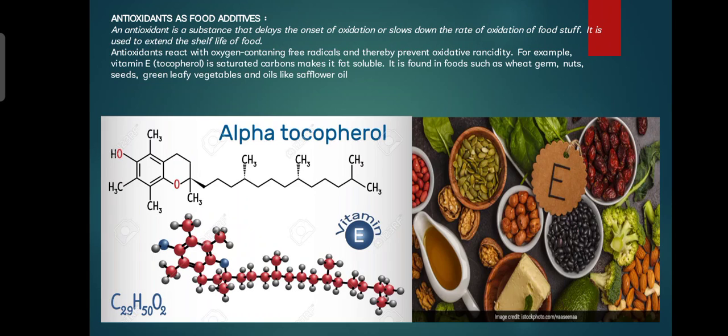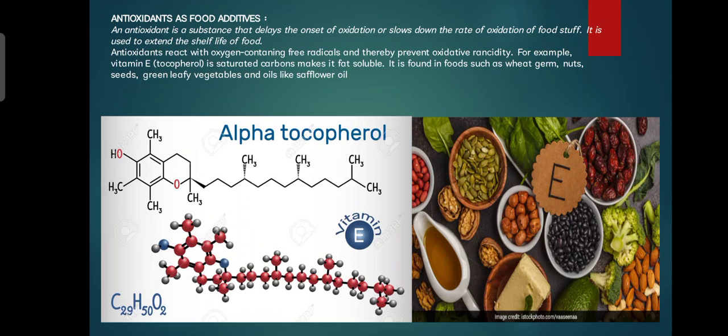After adding the antioxidant, our food can be preserved for a long time. Antioxidants react with oxygen-containing free radicals and thereby prevent oxidative rancidity. So what happens, this antioxidant reacts with the oxygen that oxidizes our foods, and thereby prevents rancidity.